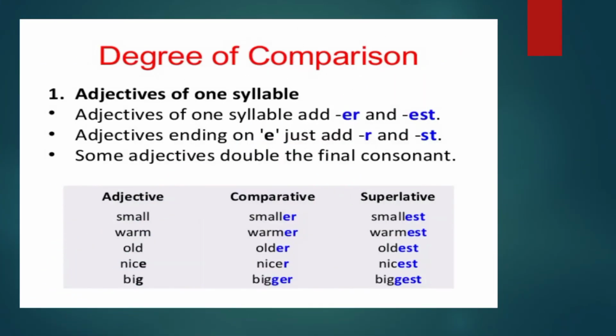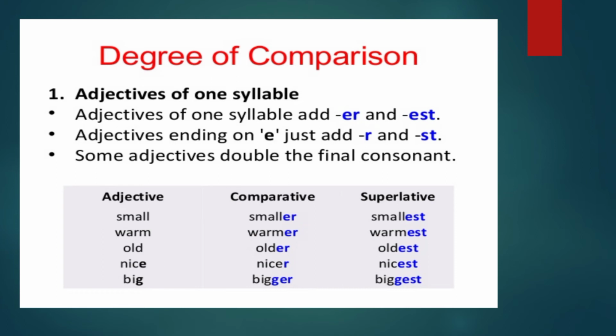So, adjectives of one syllable add er and est. Adjectives ending in e just add r or st. Some adjectives double the final consonant. So in bigger, the final consonant is doubled. Big, bigger, biggest. Okay. Then small, look at these examples.